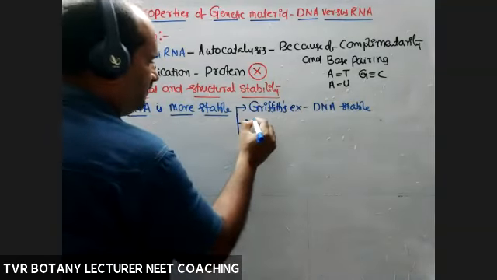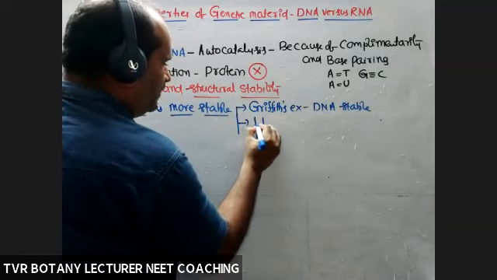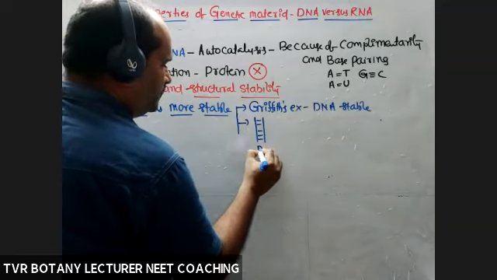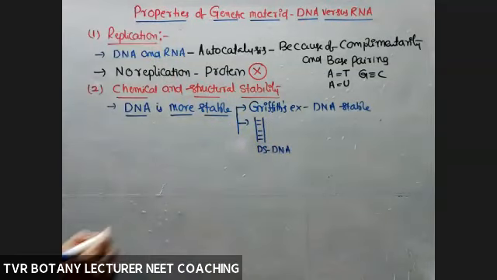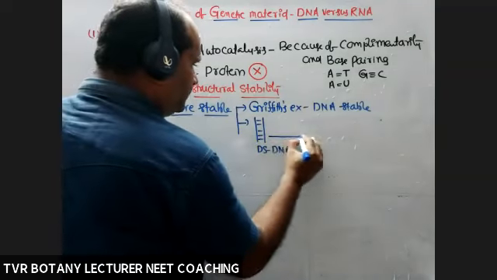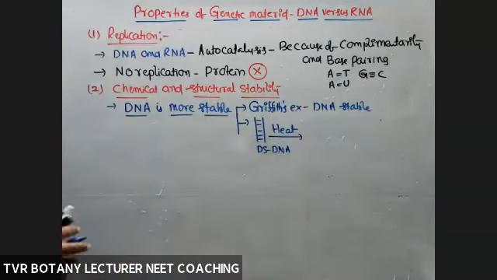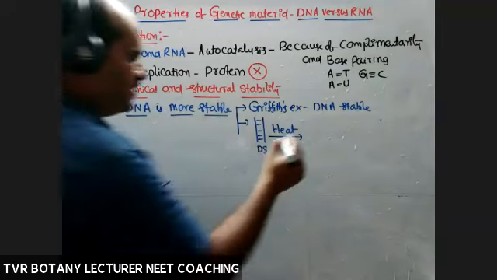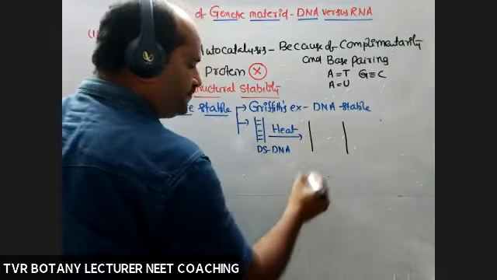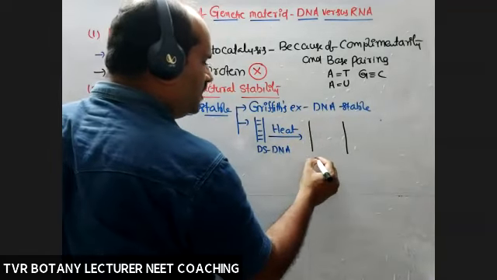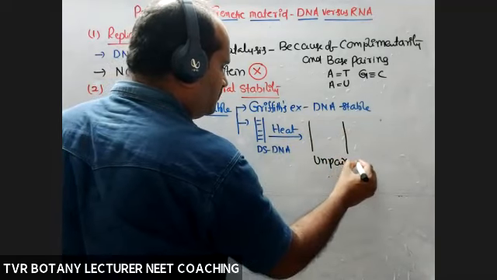Second one, for example, DNA is a double-stranded one. This is a double-stranded DNA molecule, dsDNA. If it is subjected to heat, high temperature, both the DNA strands are separated from each other, single-stranded, unpaired.